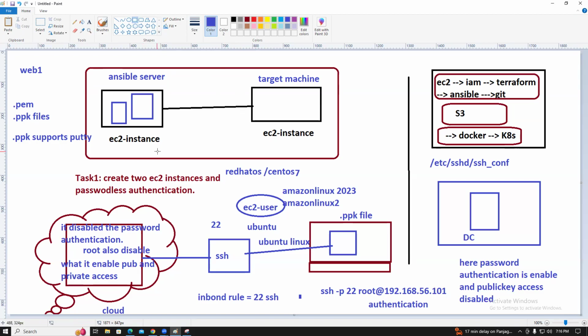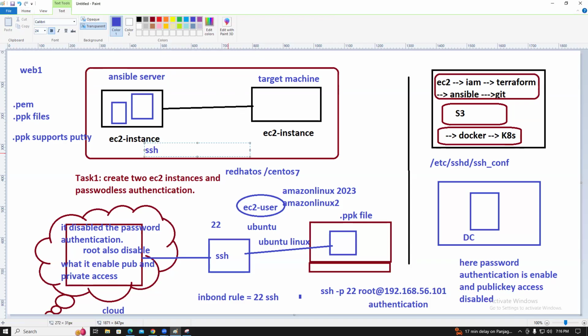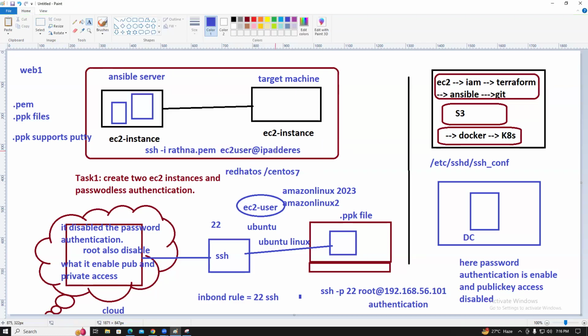This time we can use the .pem key. ssh -i, the pem is nothing but ratna.pem or the pub key, then ec2-user@ the IP address of the server. Guys, understood? IP address means the target one or the current one? Target one only. Because of which IP address, which server do you want to connect to? The target EC2 instance, the target machine only, right?